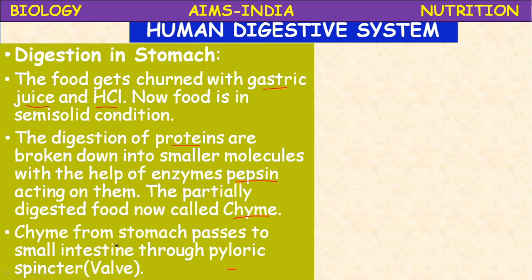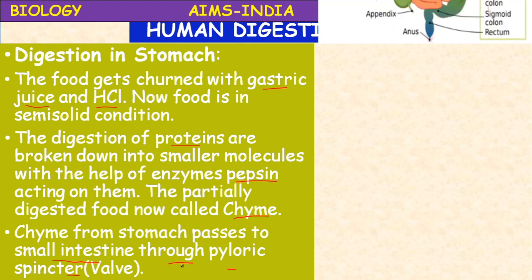The acidic chyme from the stomach passes into the small intestine through the pyloric sphincter. A valve is present near the end of the stomach. The stomach is divided into two parts, cardiac stomach and pyloric stomach. Pyloric stomach means the end of the stomach where a valve is present, that is called the pyloric sphincter.